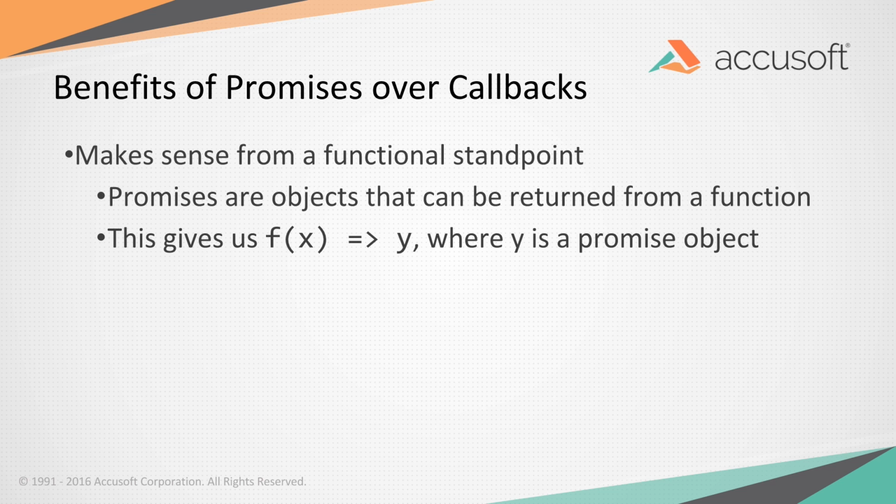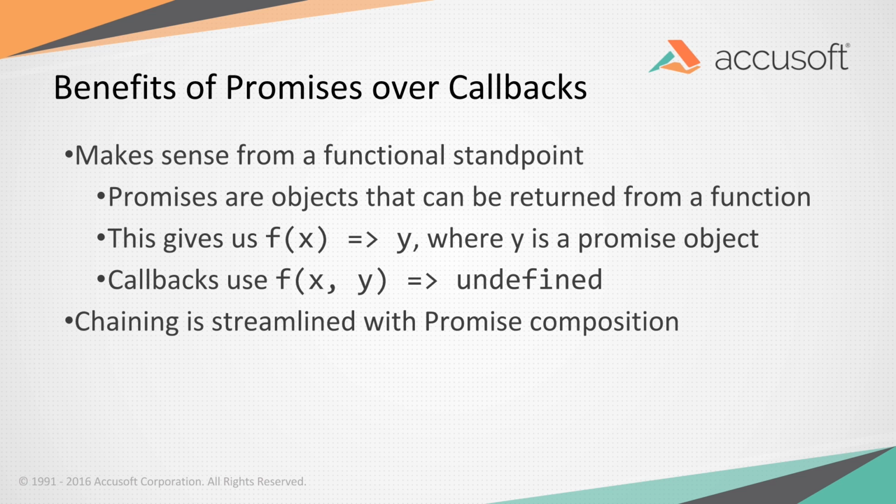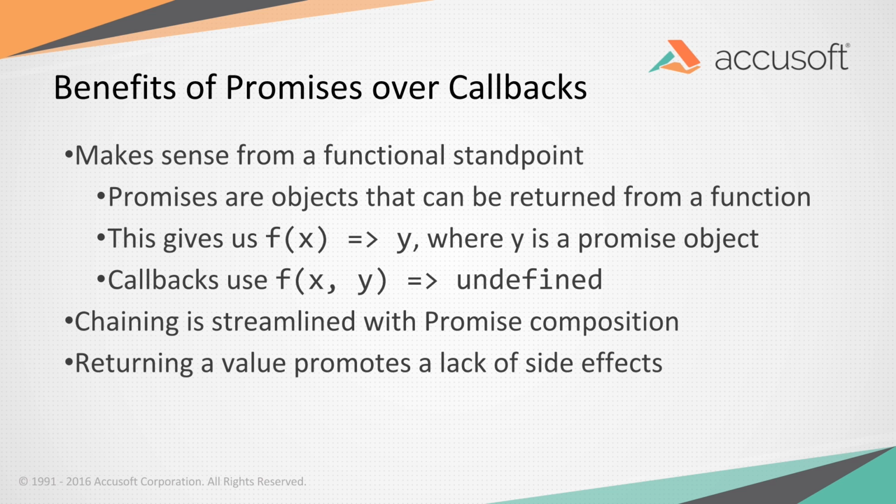Callbacks use f of x comma y returns undefined. So y happens to be a function that's formatted in a particular way, and then as a side effect, that gets called with the results of your data. So you can't really map function A to B to C. You end up with that nested chain of callback hell. Because of that, you can actually say f of g of h of x, and chain that together with promises, which you can't do with callbacks. It also promotes a lack of side effects. You get a response object back, you act on that response object, you usually chain them together, which means you're not creating a lot of extra variables that you're kind of bleeding scope in through multiple chains of callbacks.